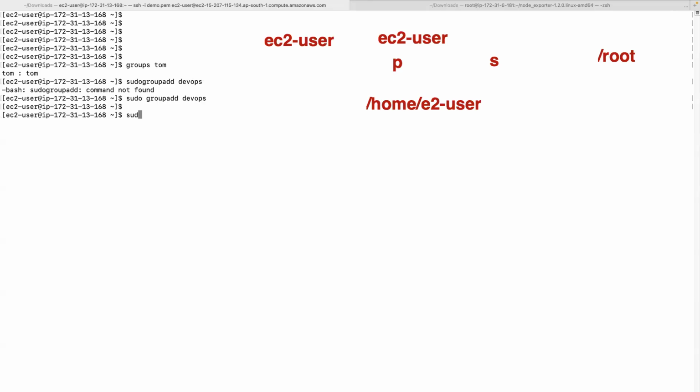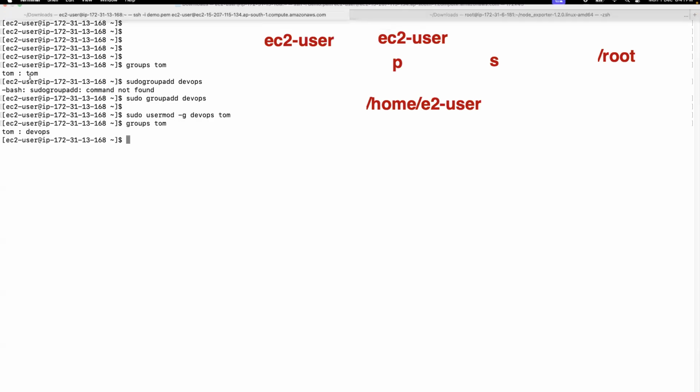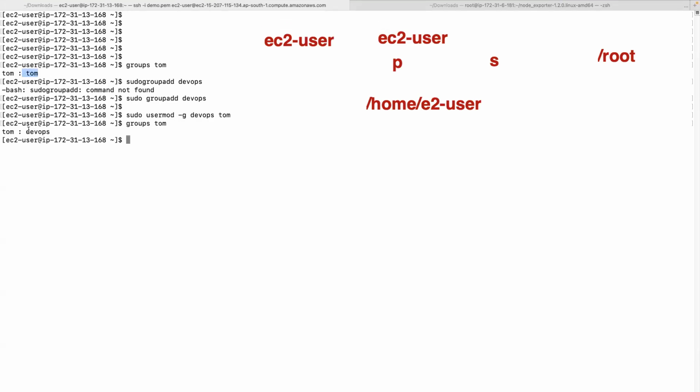Now I would like to add Tom to the DevOps group. So -g devops tom means it will assign DevOps as the primary group for Tom. Now if you check groups of Tom, earlier you could see Tom was in the Tom group, but now Tom is added into the DevOps group.